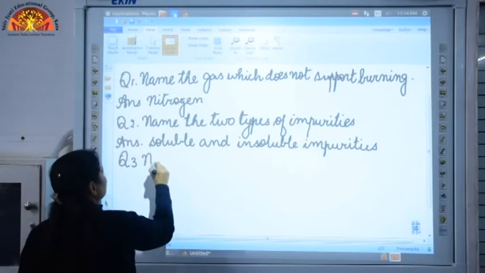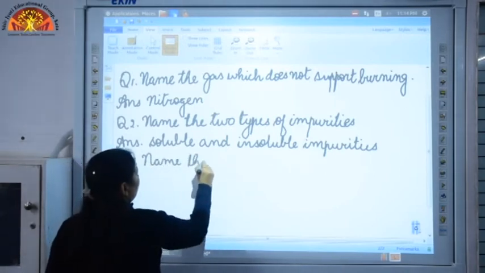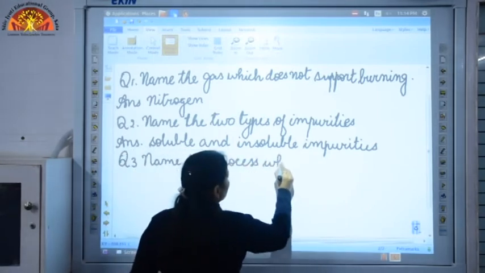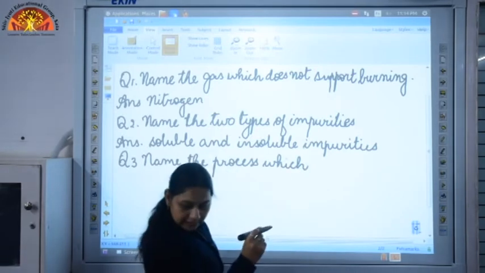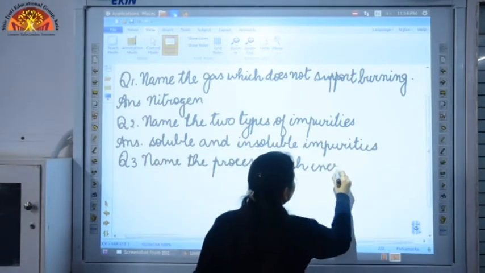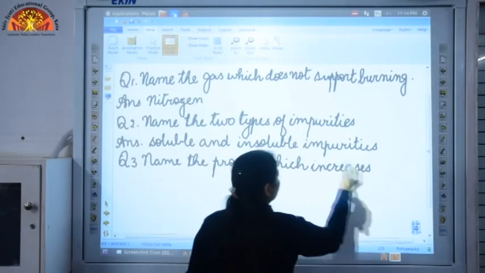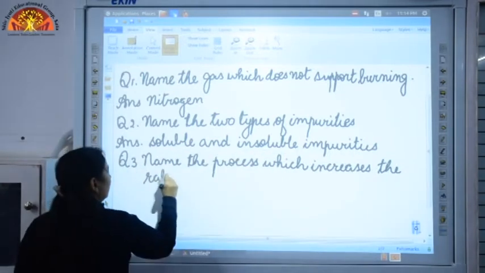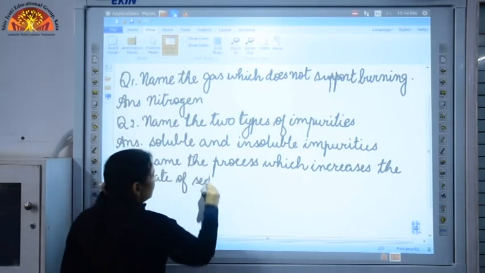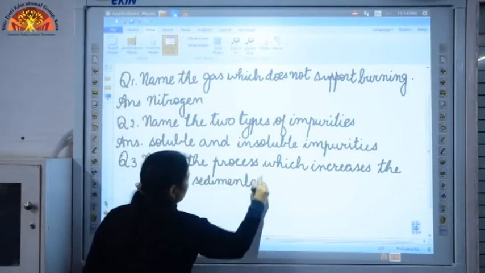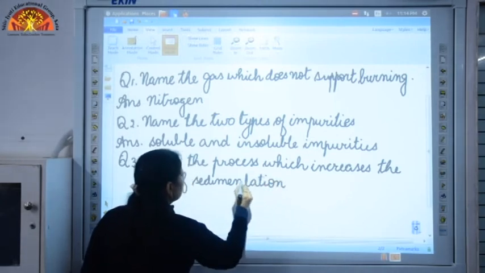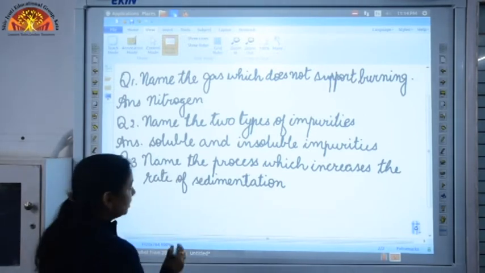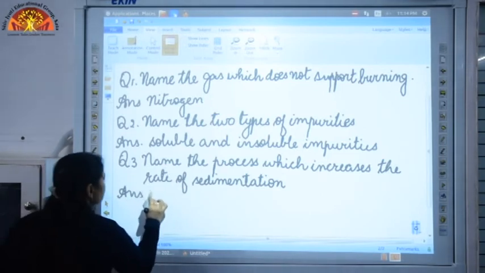Name the process which increases the rate of sedimentation. And what is the answer, children? The process which increases the rate of sedimentation, when we add alum, is called loading. So, you are going to write the answer: loading.